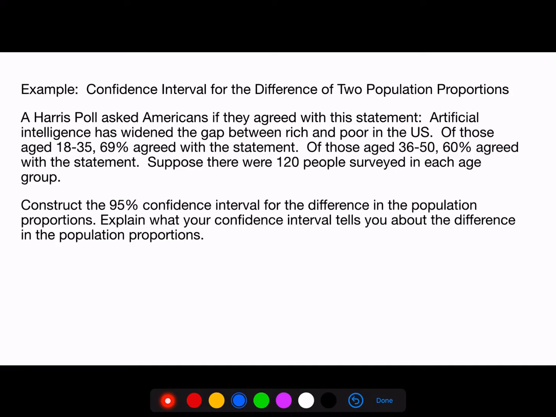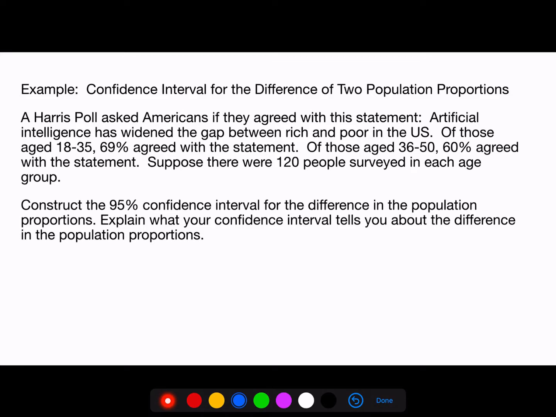Of those aged 18 to 35, 69% agreed with the statement. Of those aged 36 to 50, 60% agreed with the statement. Suppose there were 120 people surveyed in each age group. Construct the 95% confidence interval for the difference in the population proportions. Explain what your confidence interval tells you about the difference between the population proportions.